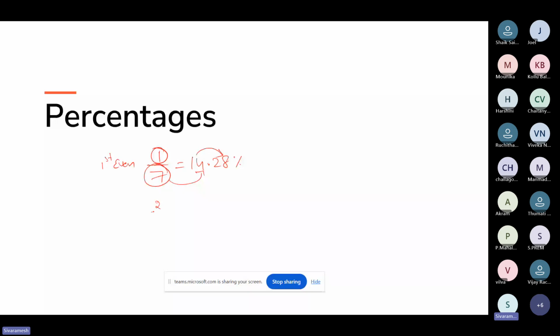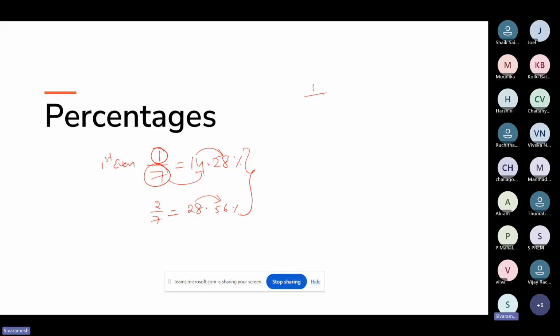And if it is 2 by 7, 2 by 7 means the second even number. Multiply 7 with the second even number, which is 4. 7 fours are 28, correct? 28 point, just make it double. 28 double is 56, right? 56%. Likewise, we have to make it double. This shortcut is just to make you understand and remember easily. That's it. Even if you want, you can try with your calculator.